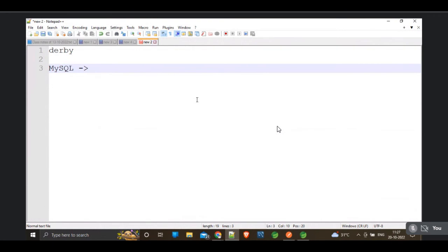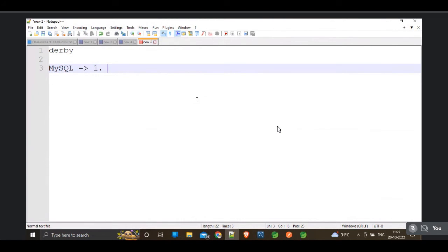To work with MySQL in the Spring application, obviously we need one dependency. Do you know what is the dependency that we need? Only one dependency we need. MySQL connector. Yes, very good. So we need a MySQL connector to communicate with MySQL, right? So we need a driver, and the driver is nothing but a MySQL connector.